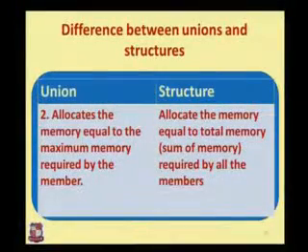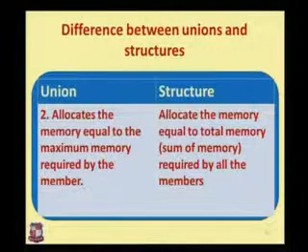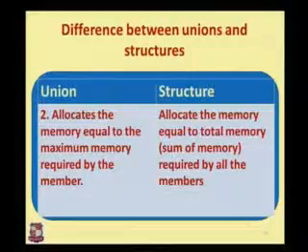Suppose in the union we include only the value assigned for a single variable, and in the structure we have to include all the variables to calculate the memory. In that structure, all the variables independently have their memory, and we sum up all the variables and get the total. But in the case of union, we have to check what the maximum value can be assigned to a particular variable, and we will